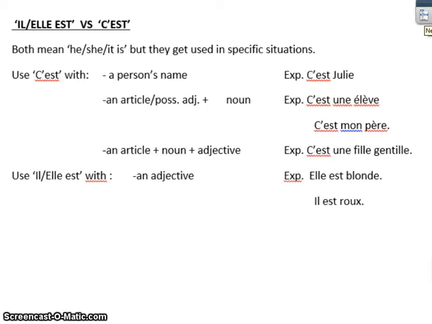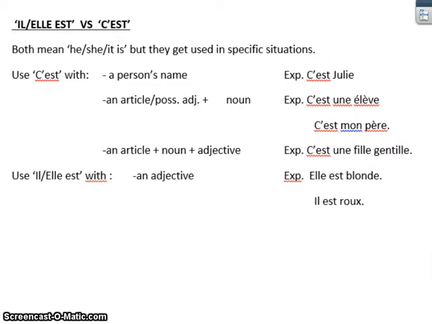Bonjour French 1. Today's lesson is a short but sweet one, all about the difference between either il or elle versus the word c'est. Technically, they both mean the same thing. You can use il or elle or c'est to mean either he, she, or it is. But it's not that il means he is, elle means she is, and c'est means it is. They can all kind of be used interchangeably.